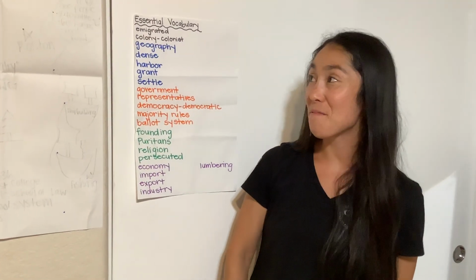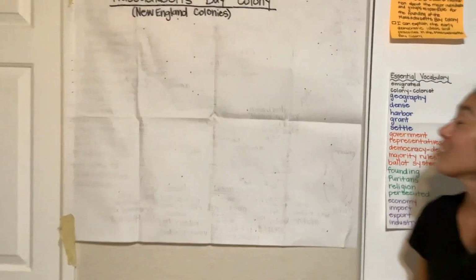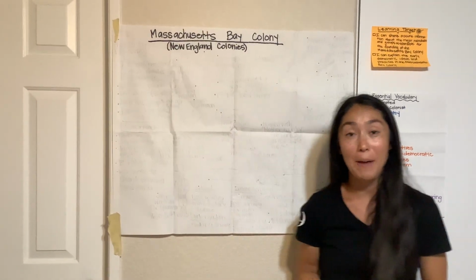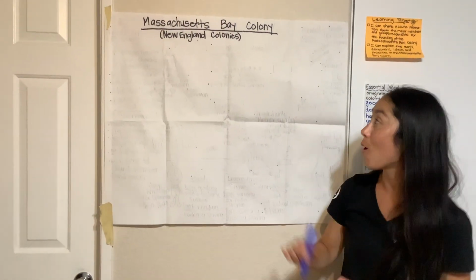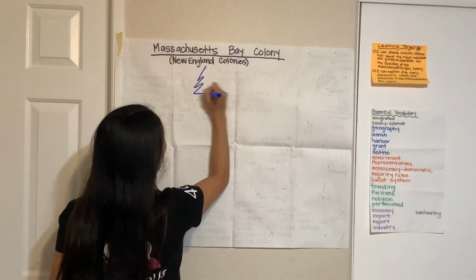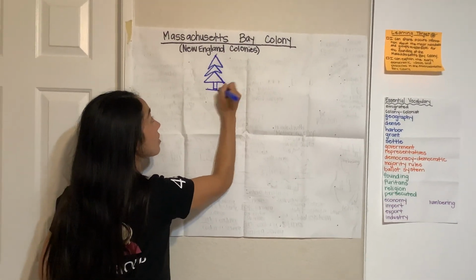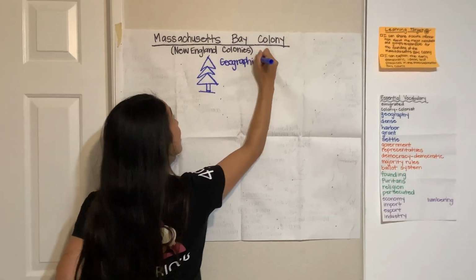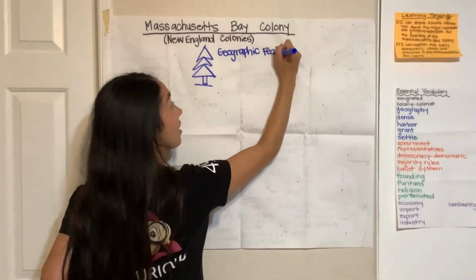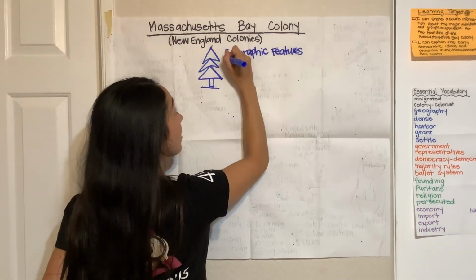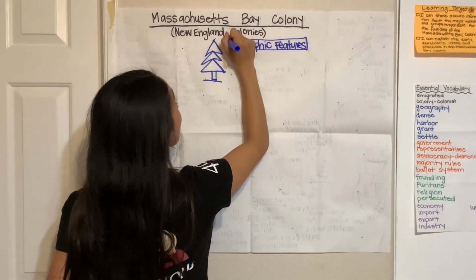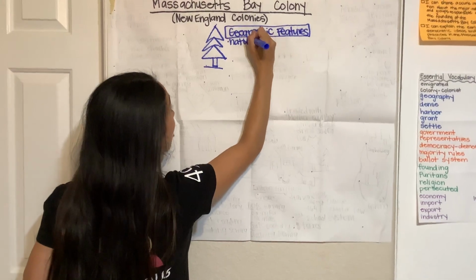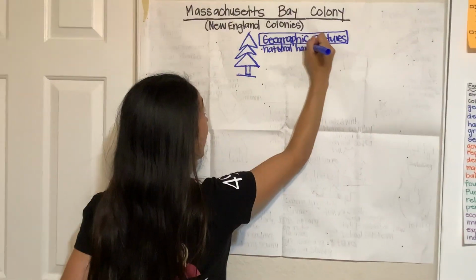Lumbering. Okay, so looking at our Massachusetts Bay Colony, I'm an expert on the Massachusetts Bay Colony and I'm going to teach you all about it. We are going to start off by talking about the geographic features in the Massachusetts Bay Colony. Say geographic features. So, we're going to describe the geography of the Massachusetts Bay Colony.